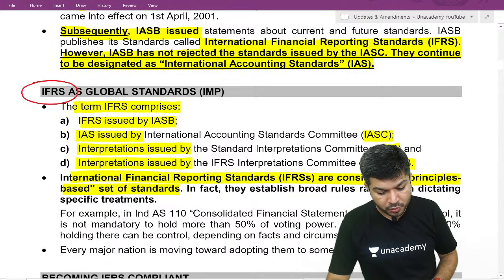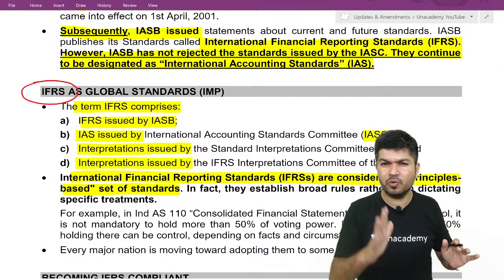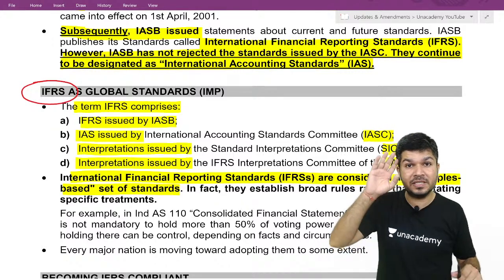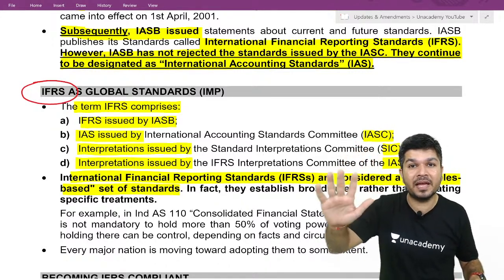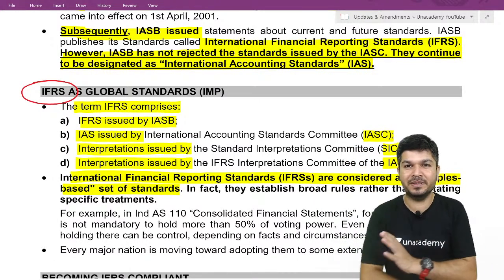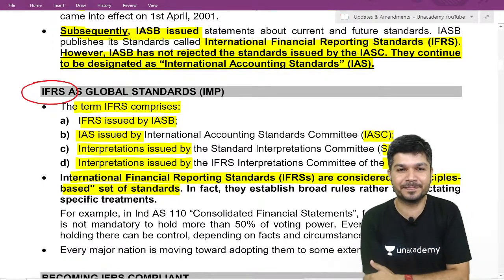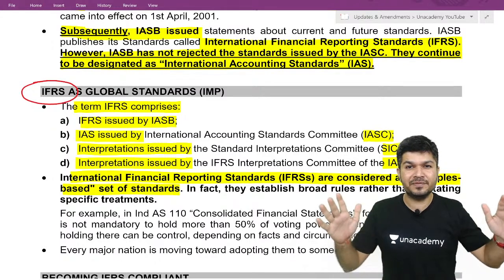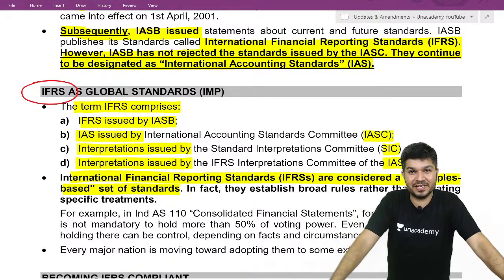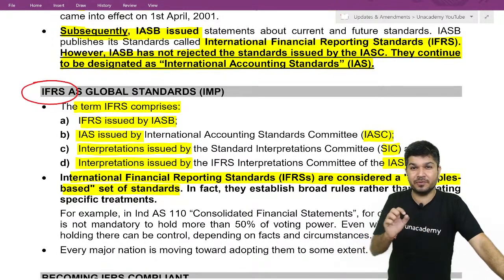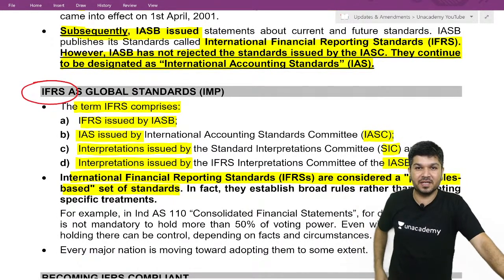They establish broad rules rather than dictating a specific treatment. They don't tell you this is to be done. You have to see the facts and circumstances, then apply the treatment. I'll give you a simpler example. When do I say an entity is my subsidiary? Normally we say when I hold more than 50%, it's my subsidiary. But under IFRS, they don't use the word 50%.